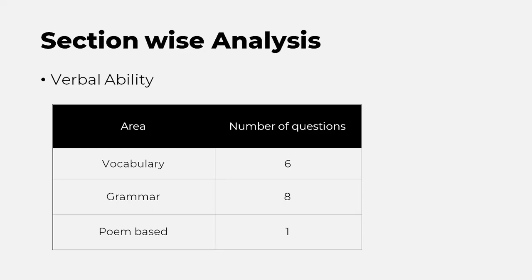But we have already prepared in CAT for dealing with different kinds of RCs, so it should not be an issue in this section, right? The thing that you have to focus on here is vocabulary, grammar, and the other kinds of verbal questions that come.